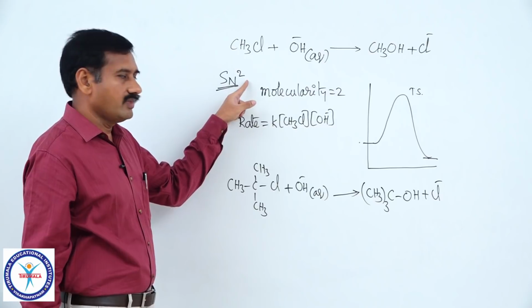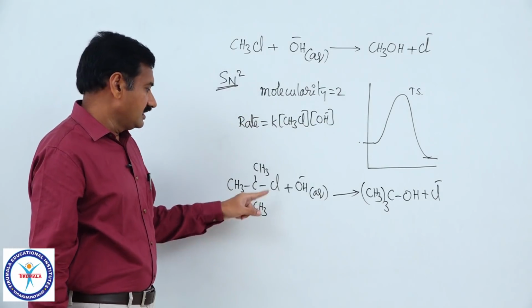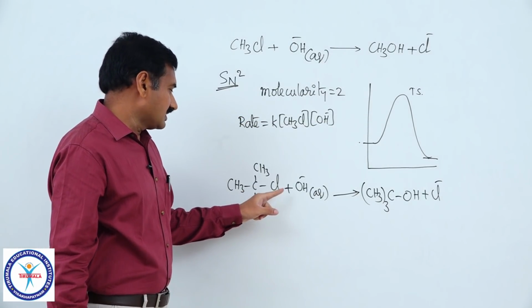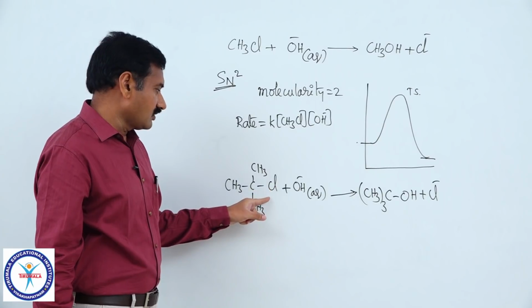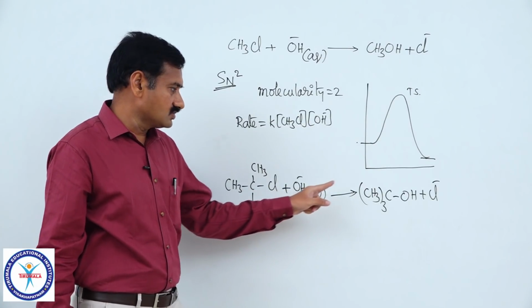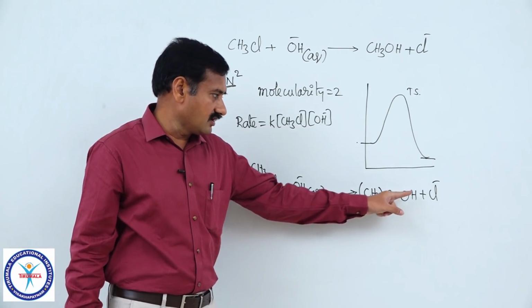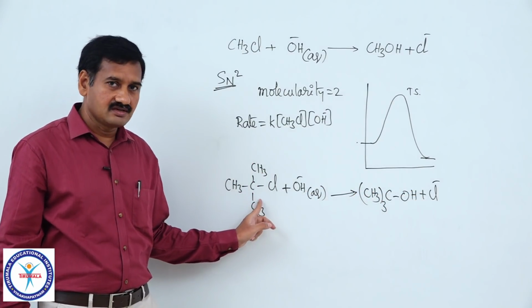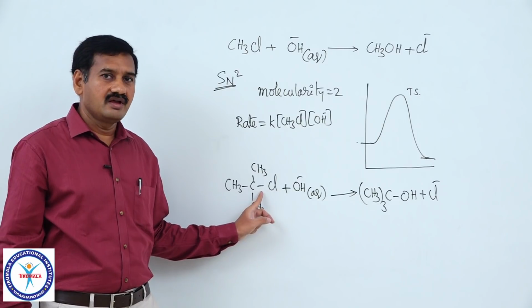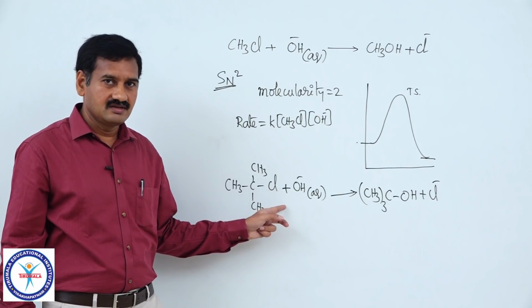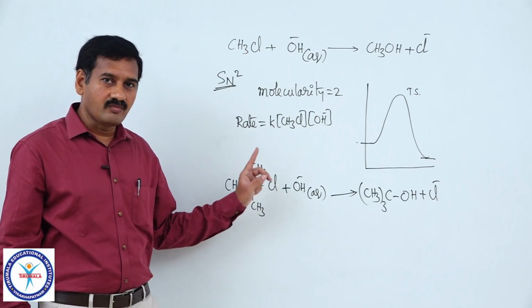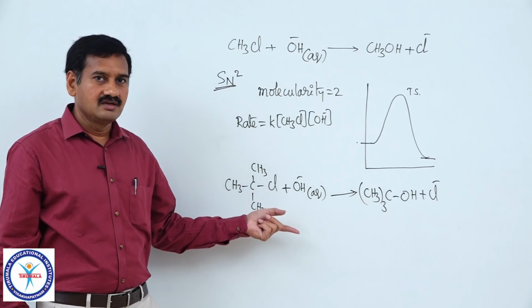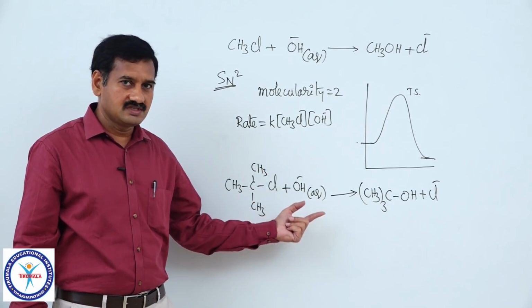Here, this particular reaction, tertiary butyl chloride reaction with OH minus to give tertiary butyl alcohol and Cl minus, is also a nucleophilic substitution reaction, but it is not an elementary step of the reaction. This reaction is an example of a complex reaction. It is completing in 2 steps.